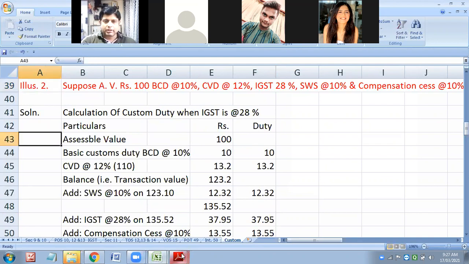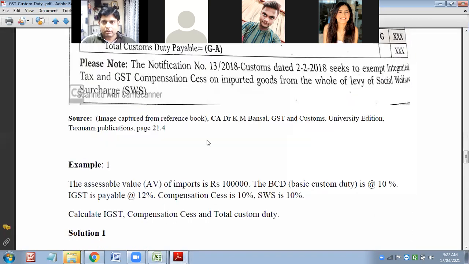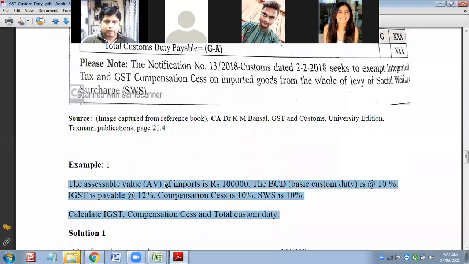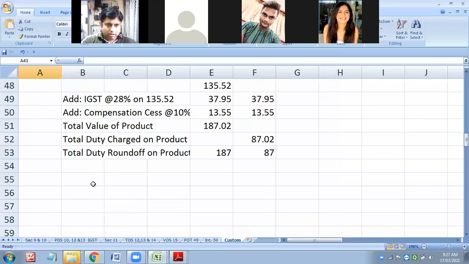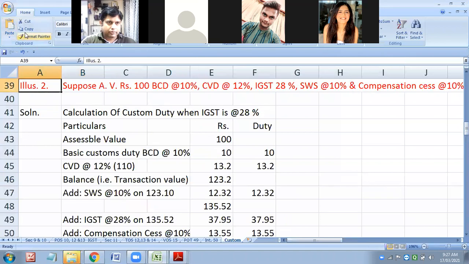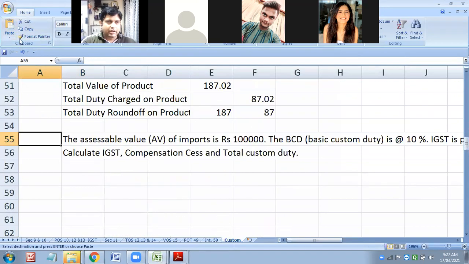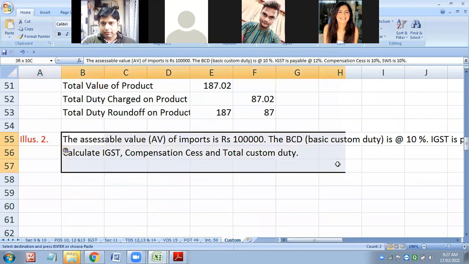Now another illustration I would like to take from here. This is the simple one. Let me see what answer you are getting. That will be my illustration 3. Then only I will get the satisfaction that you understood the concept properly.